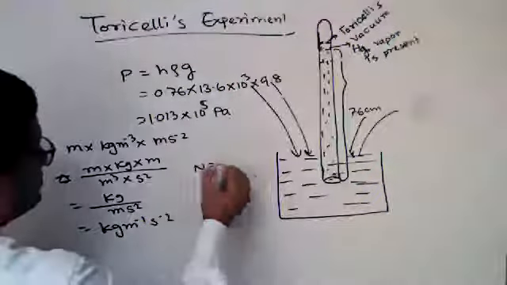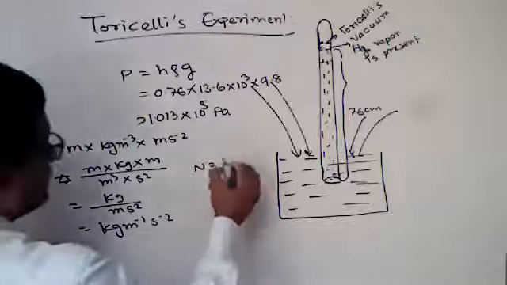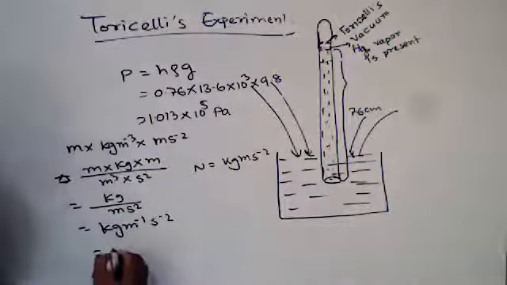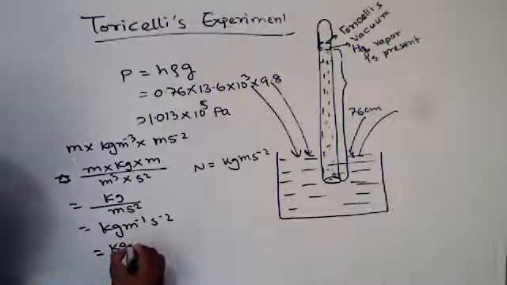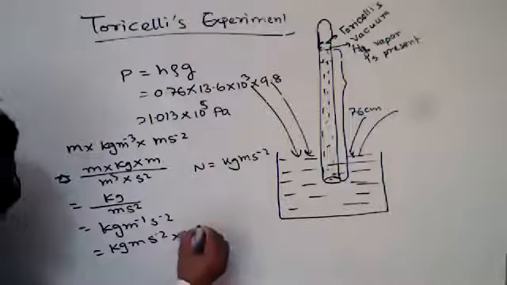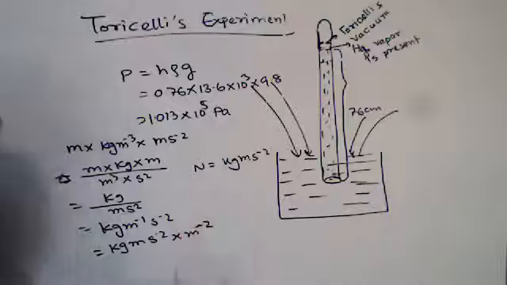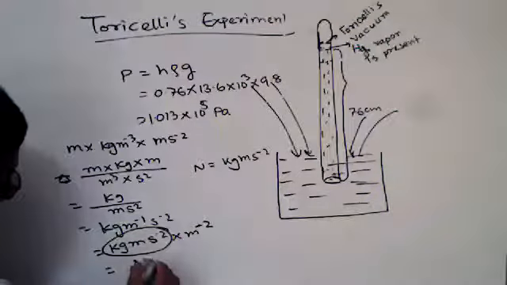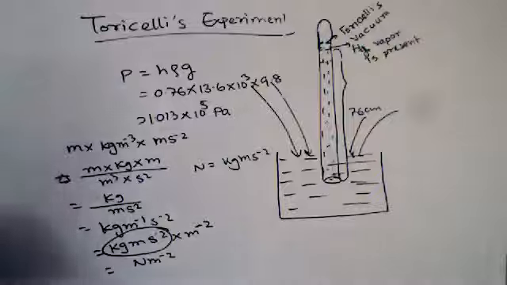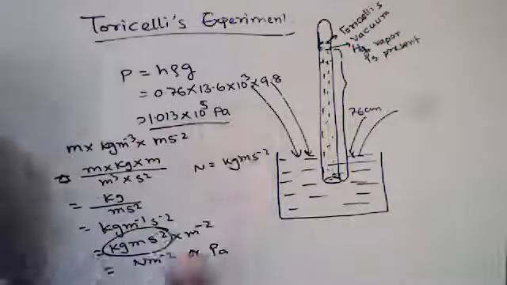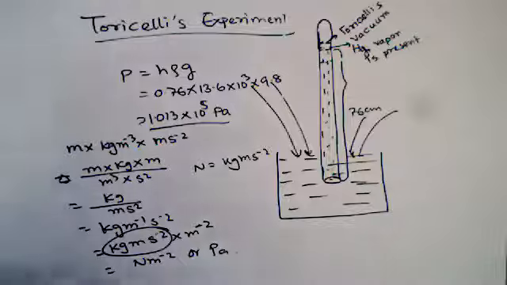We know Newton equals kilogram meter per second square. So we can write this as Newton per meter square, which equals Pascal. So the pressure is in Pascal.